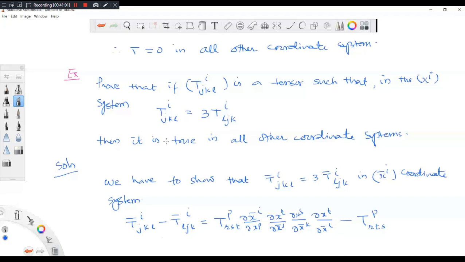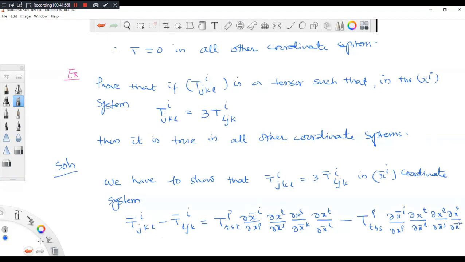So this will be TP RTS del X bar I by del XP, del XT by del X bar L, del XR by del X bar J, del XS by del X bar K.